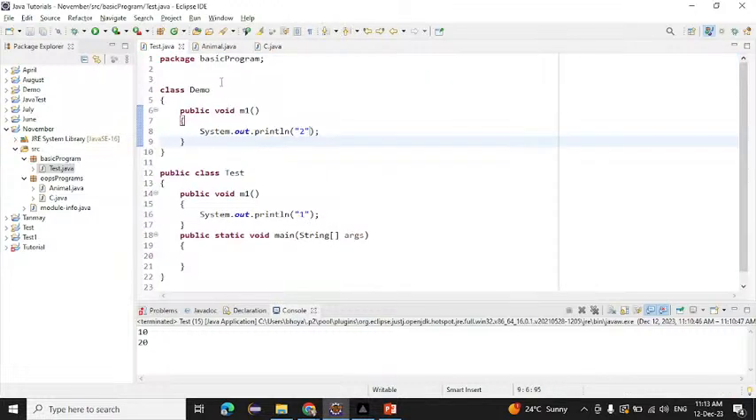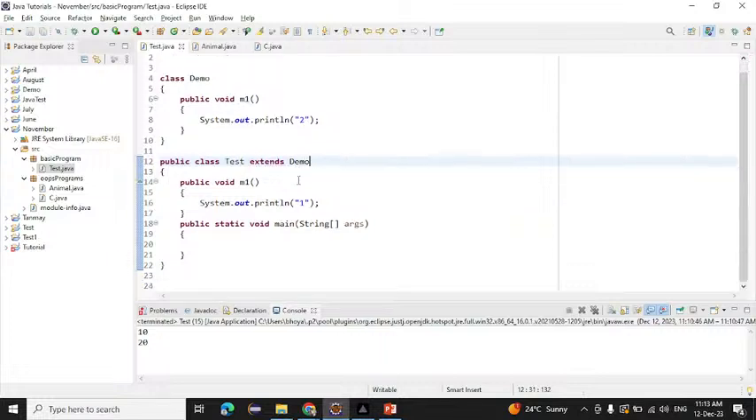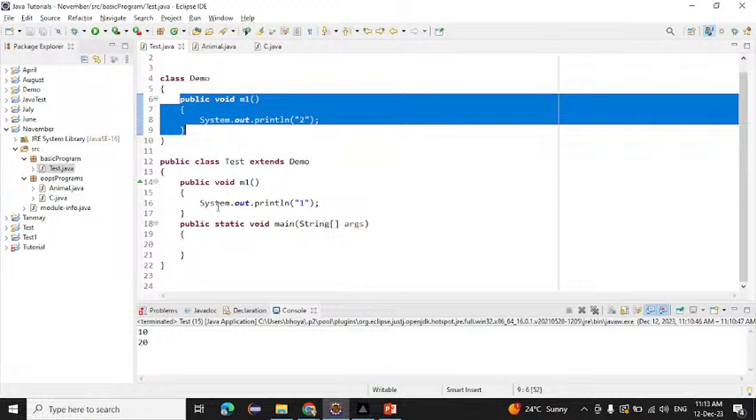Now if I want to override this method here, we simply have to use extends. We have to write extends demo. So we have overridden this m1 method in the test class. We have achieved method overriding. See here, the same method having the same parameters but in a different class. That is the meaning of method overriding. Between the two classes we also have inheritance. So this method is now overridden in the test class.